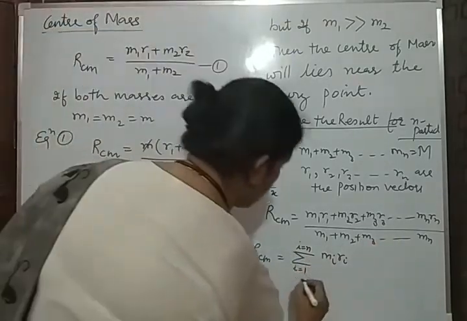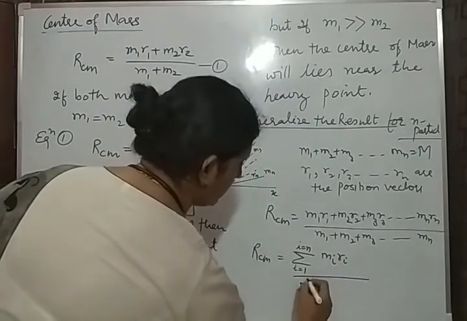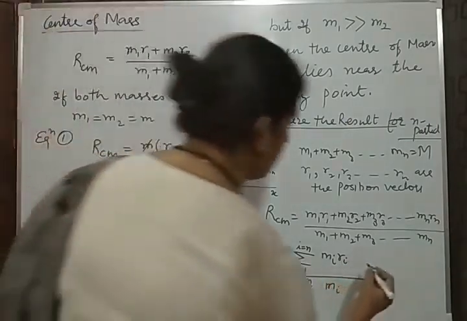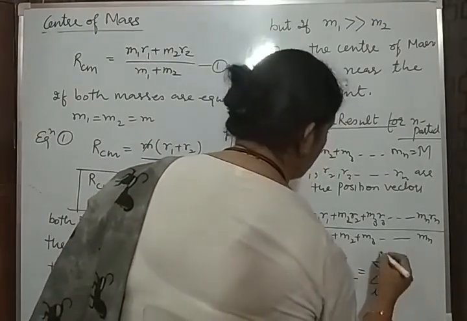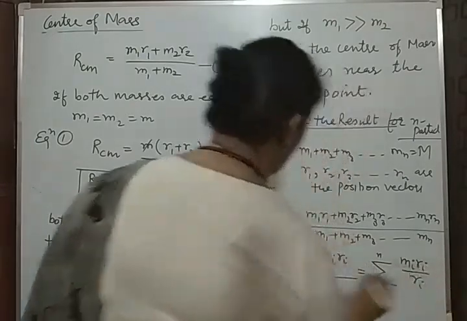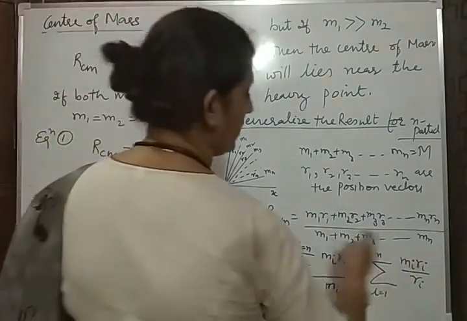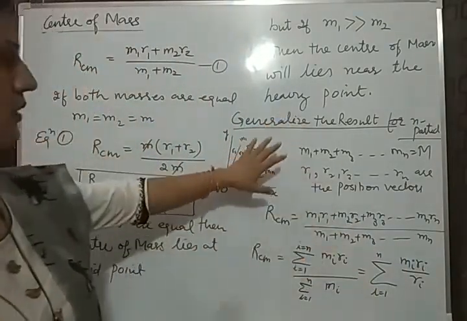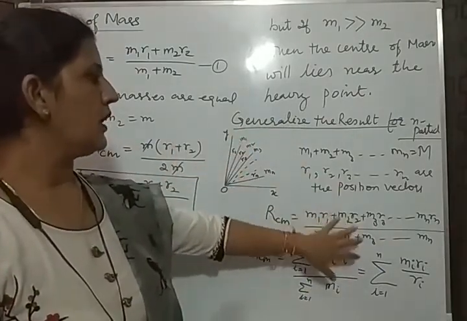In this way, and the next summation over the mass, here this is also i is equal to 1 to n, and this is Mi. Got it? You can write it as the summation over i is equal to 1 to n of Mi Ri divided by the summation of Mi. This is the generalized result for the center of mass for an n particle system. So you need not derive this in a long method. You can derive it for the 2 particle system, and then you can generalize it for the n particle system.